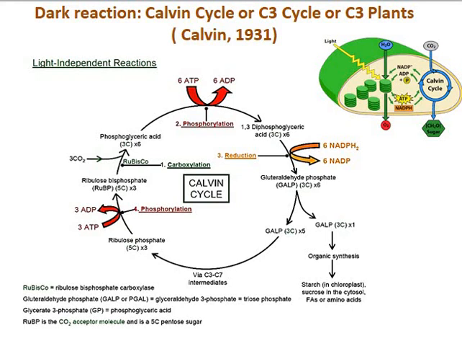The first stable product of dark reaction is a 3-carbon compound, that is 3-phosphoglycerate. Hence, this dark reaction is known as C3 cycle. In the first step of C3 cycle, a 5-carbon compound, ribulose 1,5-bisphosphate, is reduced by carbon dioxide. So, it is also known as reductive pentose phosphate pathway.